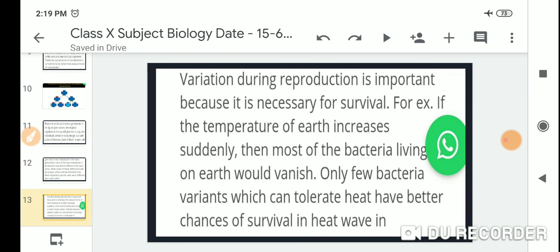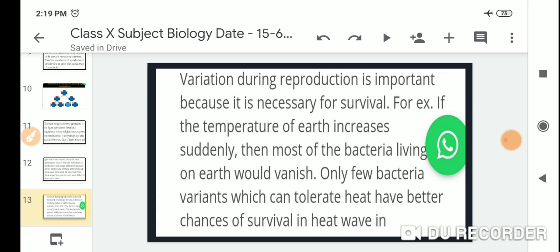Variation during reproduction is important. Dear students, variation during reproduction is important because it is necessary for survival.